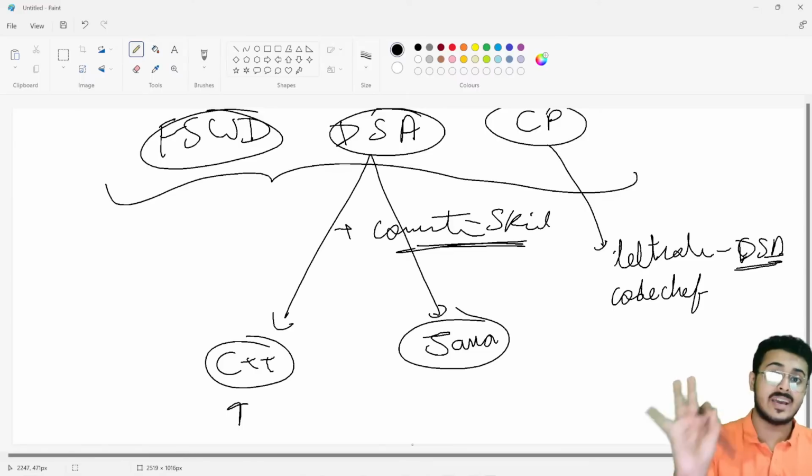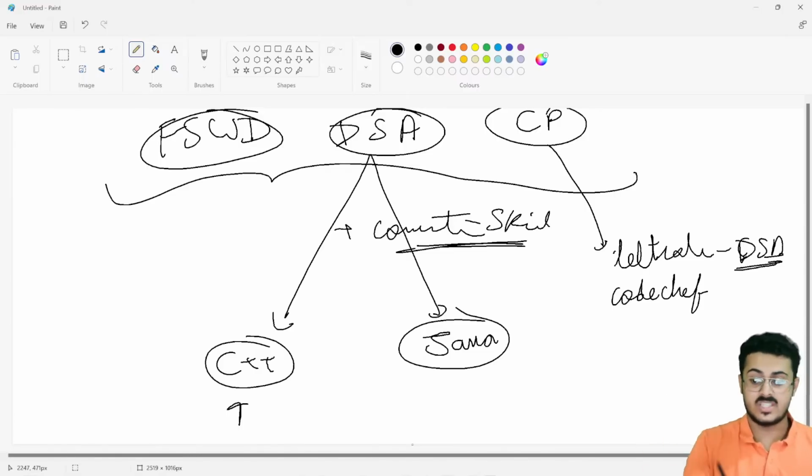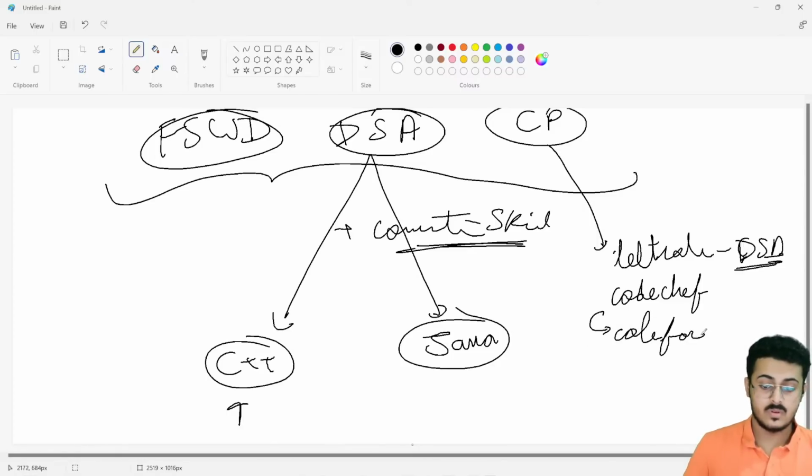Until and unless you have 5 stars on CodeChef. Once you have become 5 stars on CodeChef, only then go to Codeforces. Even after 7 years of coding, I haven't gone to Codeforces up till now. But yes, if you consider yourself to be like CodeChef is so easy, then you can go to Codeforces. Don't go with HackerEarth and HackerRank. They just give you a false sense of accomplishment that you know something where you don't know anything.